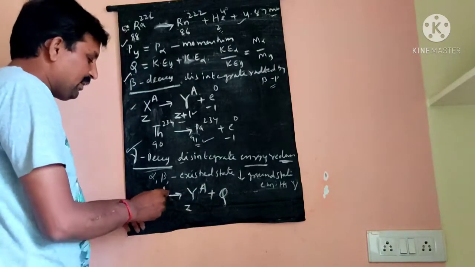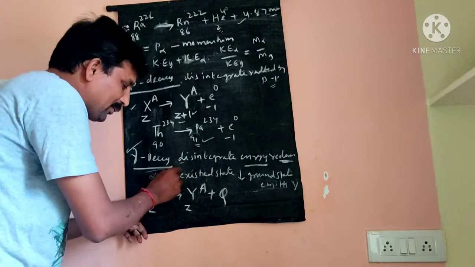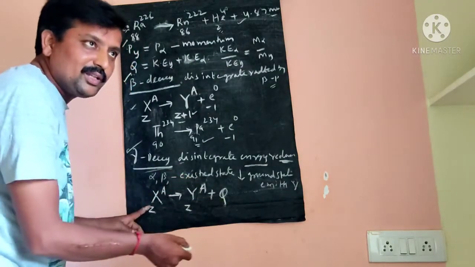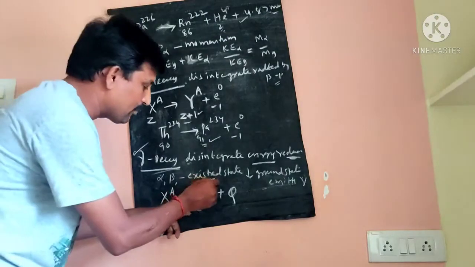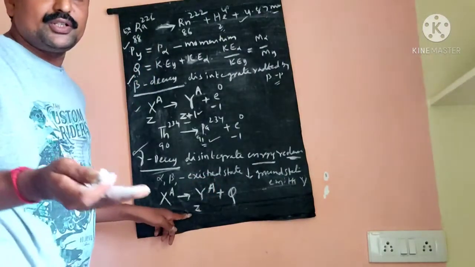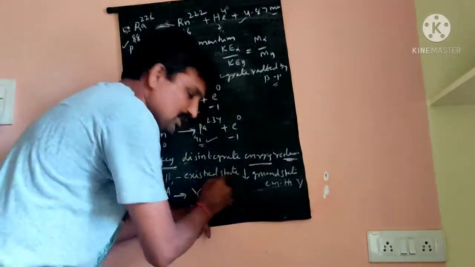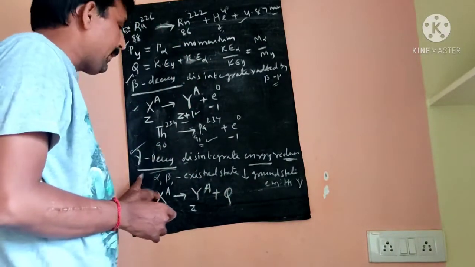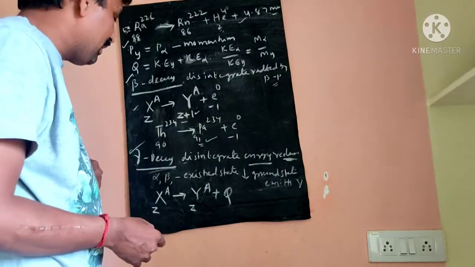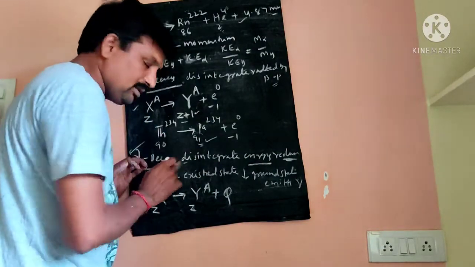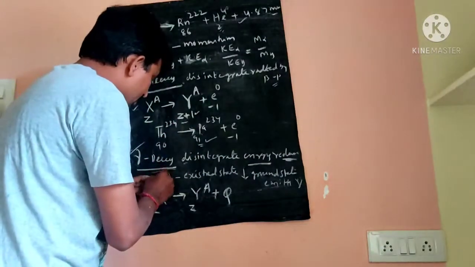When the parent nucleus is converted into the daughter nucleus, the atomic number does not change and the mass number also does not change. Only the energy changes, as energy is lost.